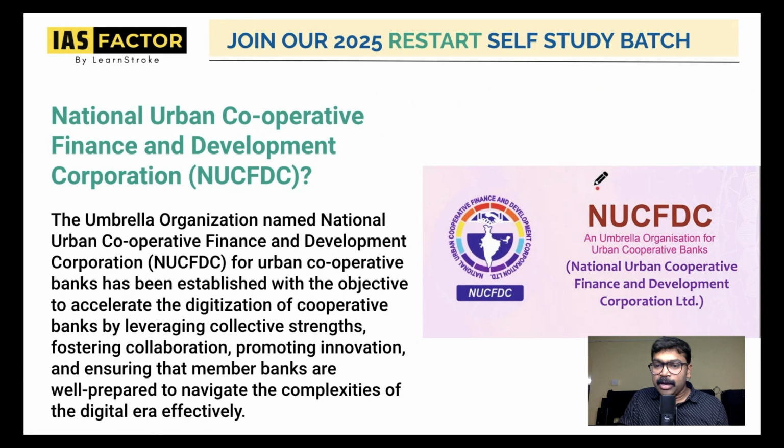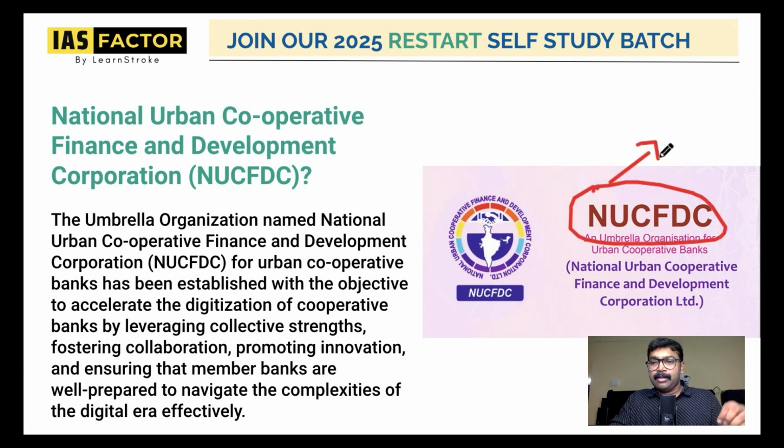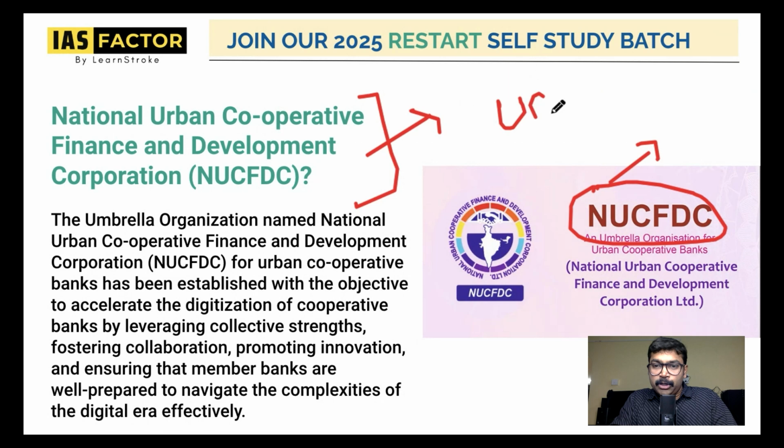So, have you heard about this thing called NUCFDC, the National Urban Cooperative Finance and Development Corporation? Have you heard about this thing? In order to understand this, you need to understand the concept of the urban cooperative bank, or UCB, because there are different types of banks, and you must have definitely heard about the urban cooperative bank, which operates in urban and also semi-urban areas.